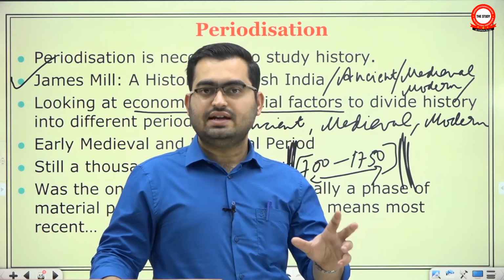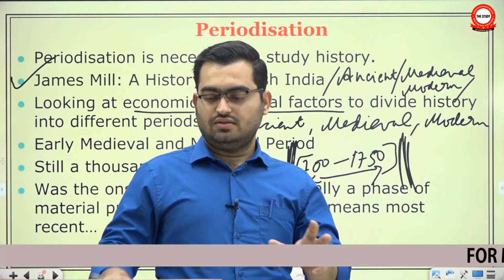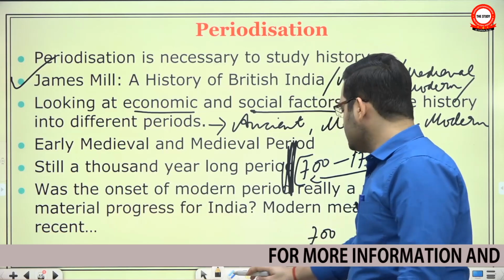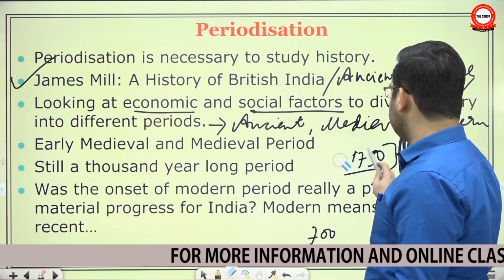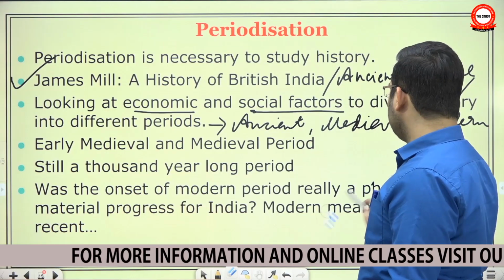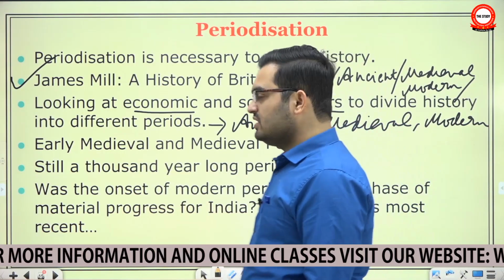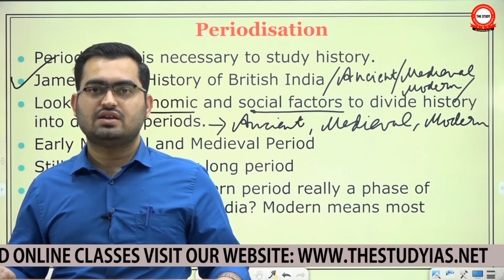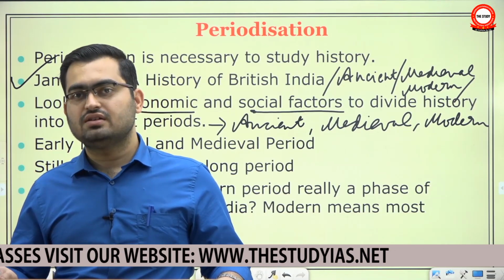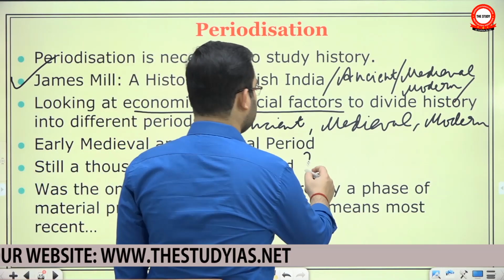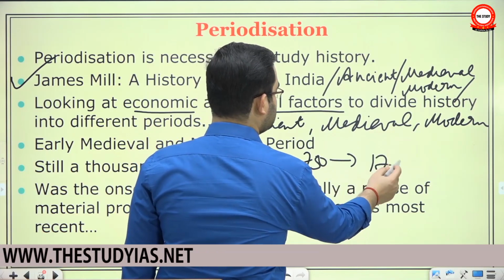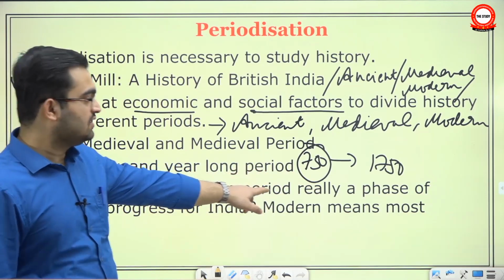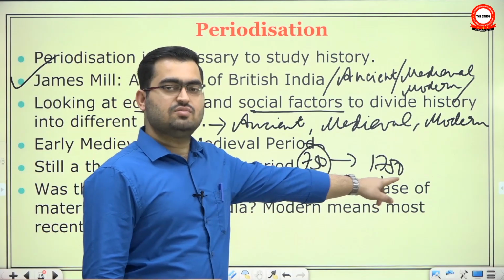Do not fuss over dates, etc. This periodization is only for academic convenience. Even during this long 1,000 years period, the society was very dynamic. Many changes were going on, and from the beginning to the end, the society had changed completely. Beginning from 750 to 1750, the society had changed very drastically, and at 750 it was much closer to 650, and at 1750 it was much closer to 1850.